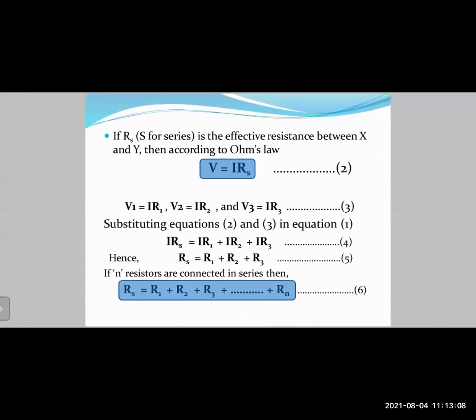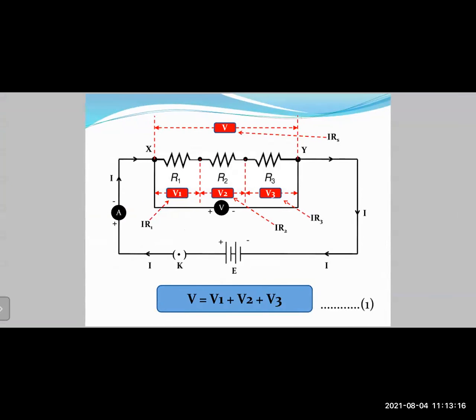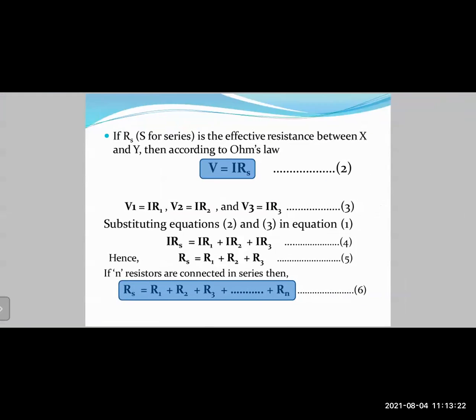Okay, then substituting equations 2 and 3 in equation 1. Now, where is our equation 1? Can you see here at the bottom, equation 1: V equals V1 plus V2 plus V3. So if we substitute the values of equation number 2 and number 3 in equation number 1, what do we get? I Rs equals I R1 plus I R2 plus I R3.